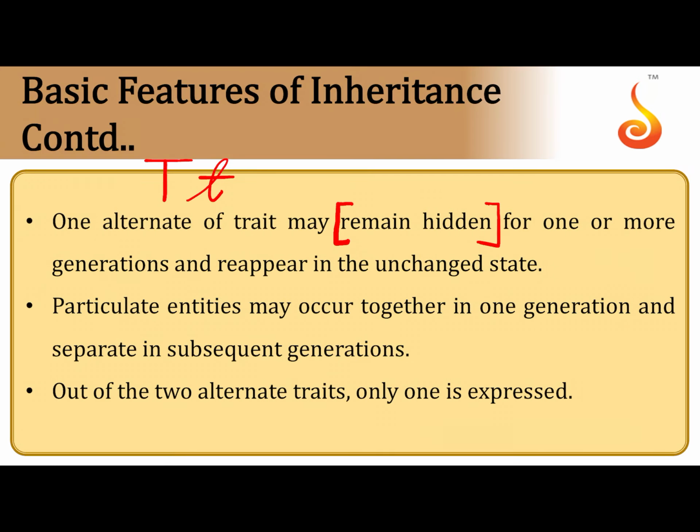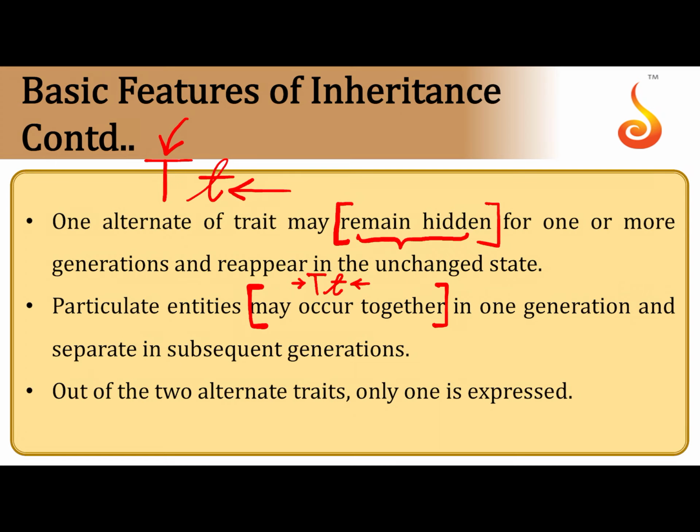And now we know that one of them is referred to as dominant. The capital T allele which controls the trait of tallness is considered to be dominant, and the small t allele which controls the trait of dwarfness is considered to be recessive. So generally when two of them occur together, the dwarfness remains hidden, and therefore we consider it a recessive trait, isn't it? We also saw that in a hybrid, they may occur together. Just now I showed you the genotype of a plant where capital T and small t occur together. So this plant is considered to be a hybrid plant.